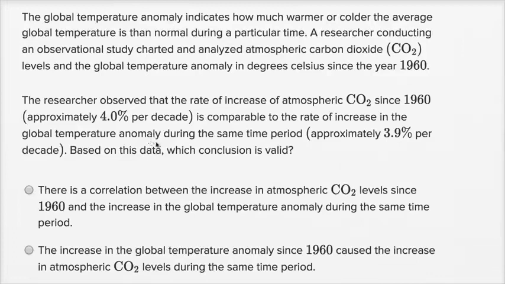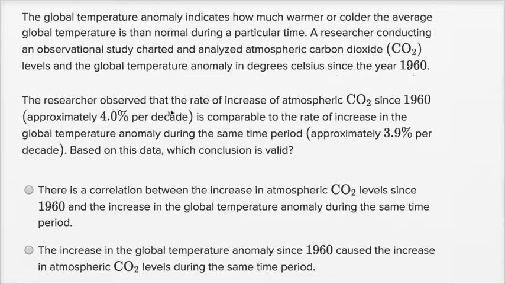All right, we have a wordy question here. The global temperature anomaly indicates how much warmer or colder the average global temperature is than normal during a particular time. A researcher conducting an observational study charted and analyzed atmospheric carbon dioxide (CO2) levels and the global temperature anomaly in degrees Celsius since the year 1960.